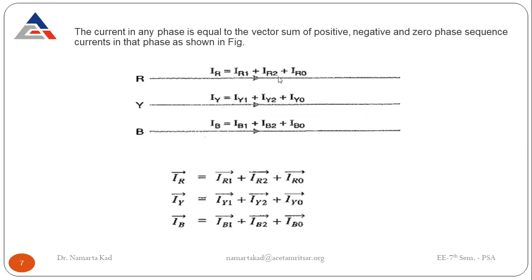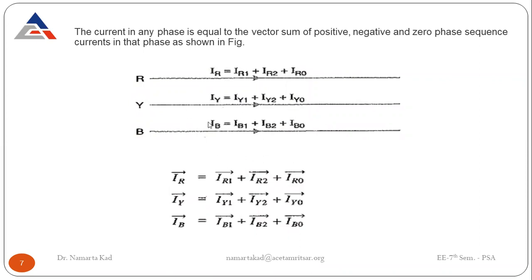The current flowing in any phase, let us suppose this red phase, the current flowing is IR, and this IR is equal to IR1, the positive phase sequence component of the red phase, plus IR2, where 2 means the negative phase sequence component, plus IR0, the zero phase sequence component of the red phase. Similarly, the current flowing in the yellow phase is IY1 plus IY2 plus IY0, and similarly for the blue phase.